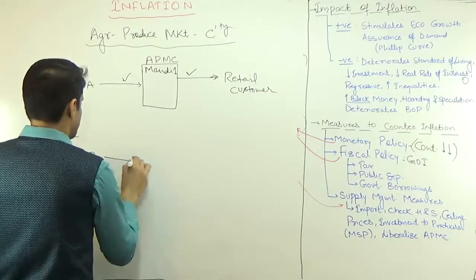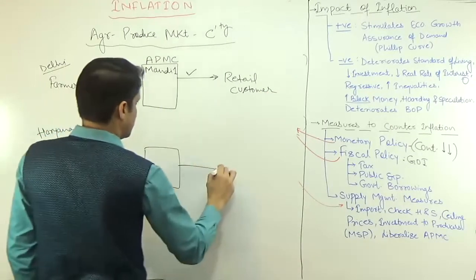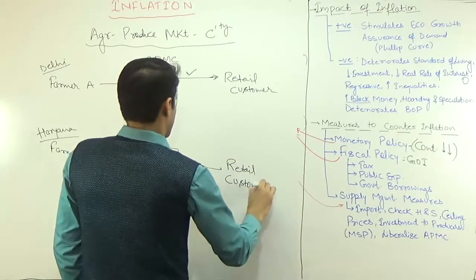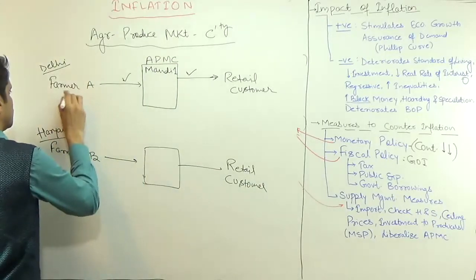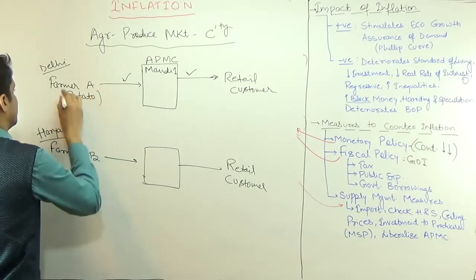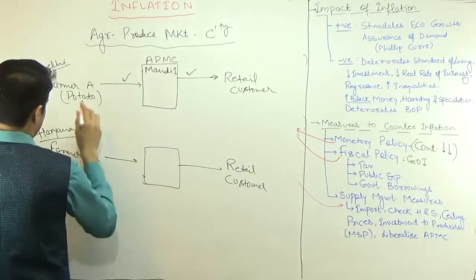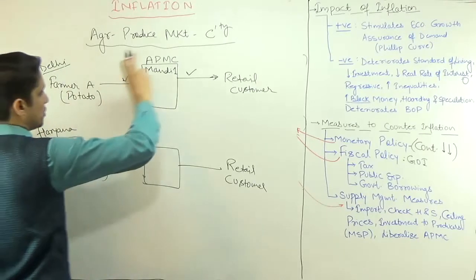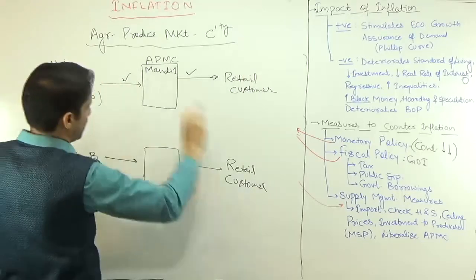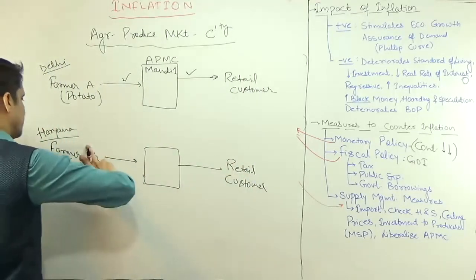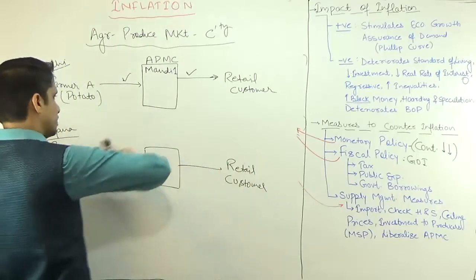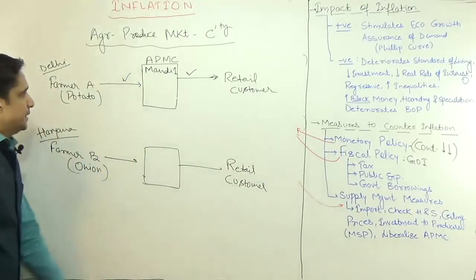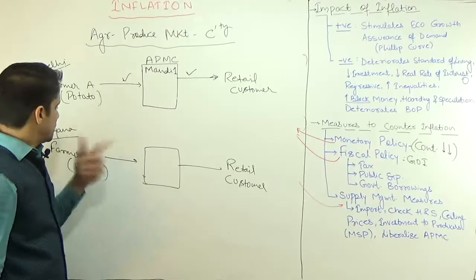Similarly, the same thing is going to take place for farmer B. This will be the mandi and finally the retail customer. But suppose the potato of farmer A is good and the onion of farmer B is good. So this potato is only available to these retail customers, not available to those retail customers. Similarly, the good quality onion is available only to these retail customers and not to those. So this is not possible. Similarly, this is not possible. So what happens, suppose in case of some perishable items; potato and onion is not a problem.